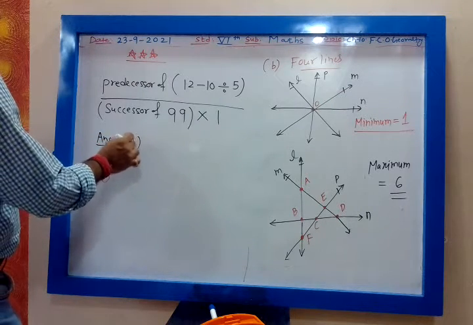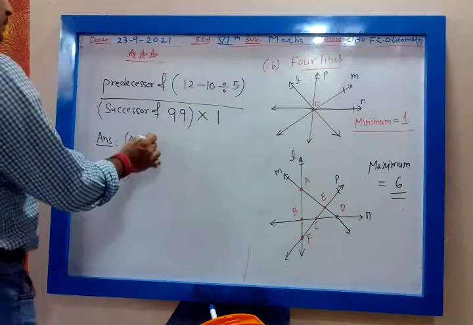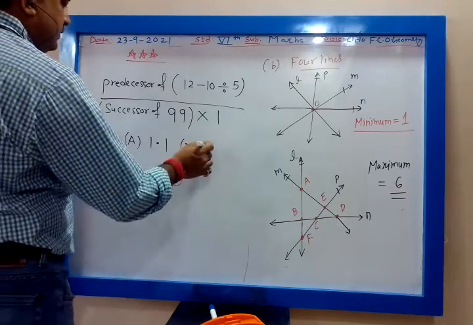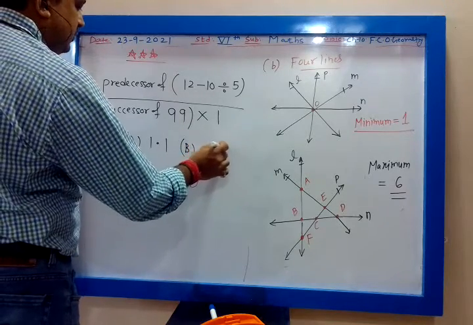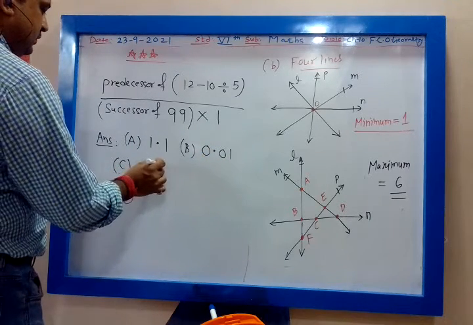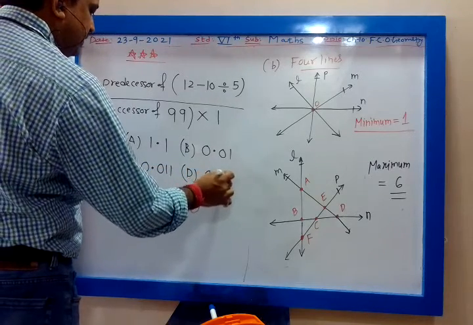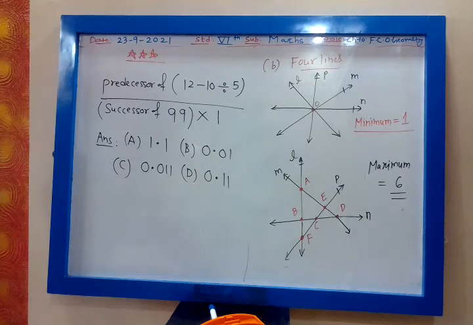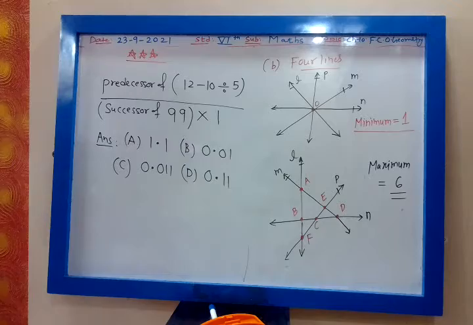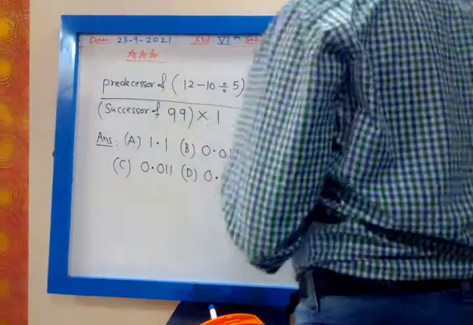Option A: 1.1, B: 0.01, C: 0.011, D: 0.11. Yeah, let me see. I have taught you decimal also, I have taught you fraction also. Yes. Apply your brain. What answer did you get, my dear?